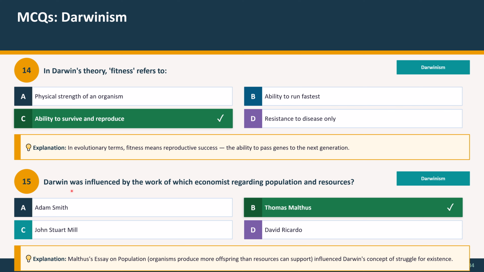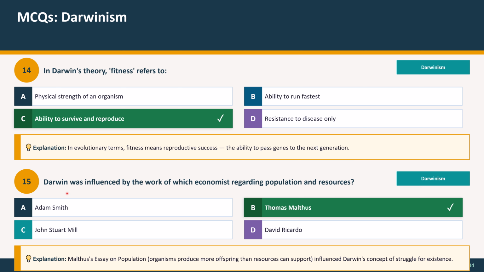Question 14. In Darwin's theory, fitness refers to: option A, physical strength of an organism; option B, ability to run fastest; option C, ability to survive and reproduce; option D, resistance to disease only. The correct option is option C, ability to survive and reproduce. Explanation: In evolutionary terms, fitness means reproductive success, the ability to pass genes to the next generation.